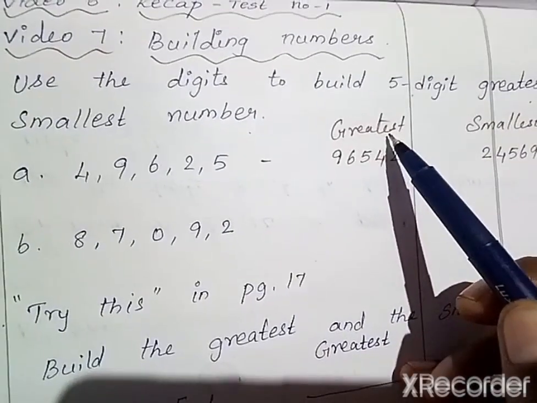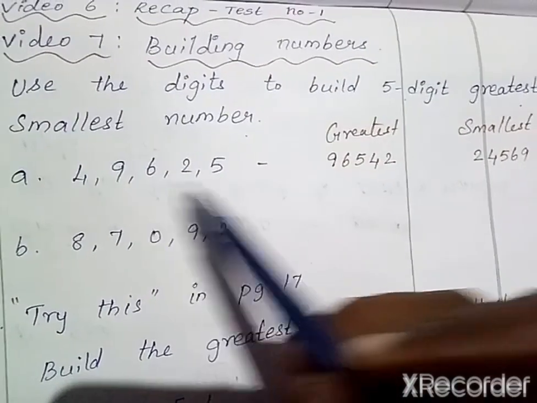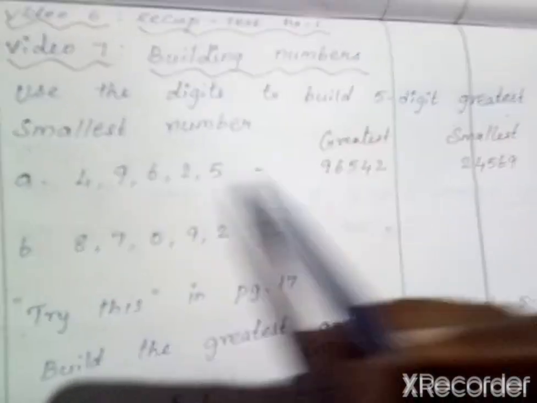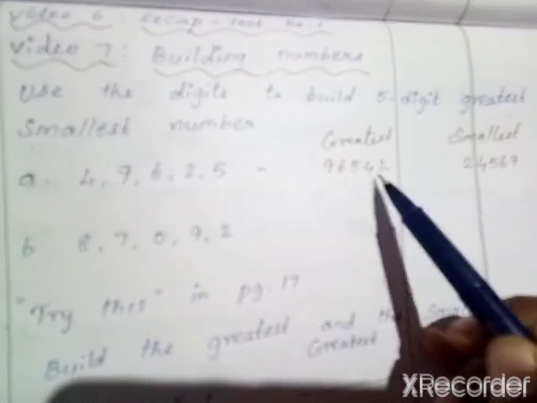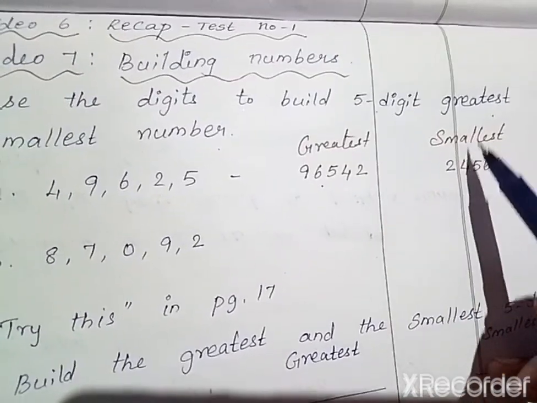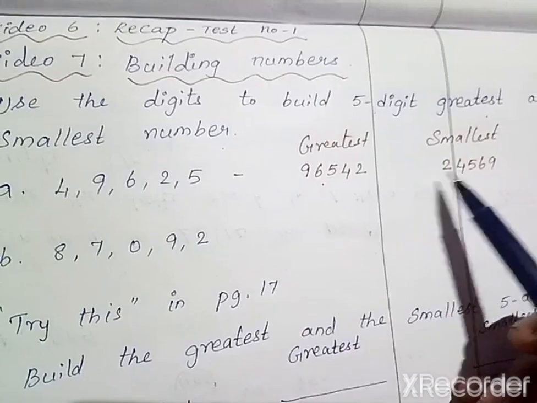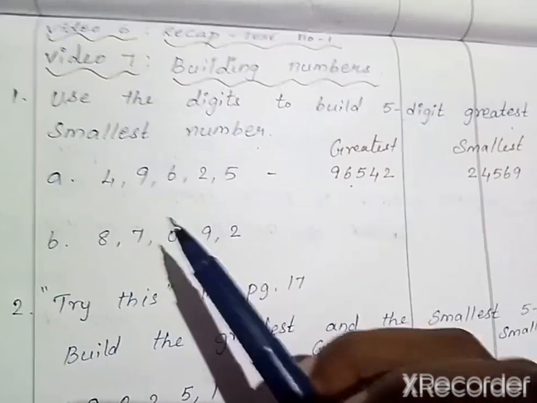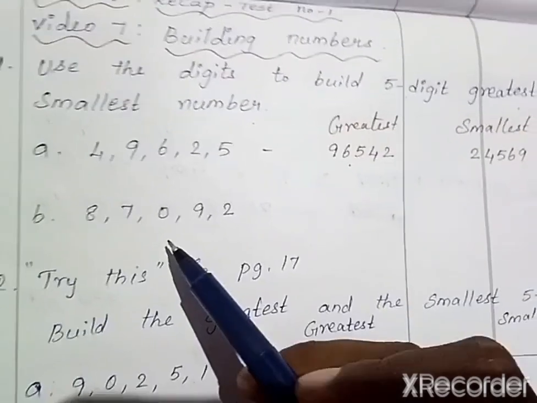So you have to build a greatest 5-digit number and a smallest 5-digit number. To build the greatest 5-digit number you have to arrange in descending order. 9 is the greatest digit. So 9, 6, 5, 4, 2. Then to build the smallest we have to write it in ascending order. So 2, 4, 5, 6, 9. In the same way complete the B1.